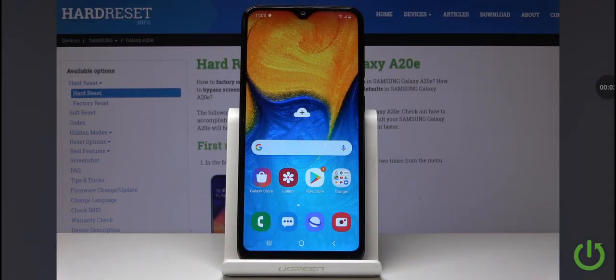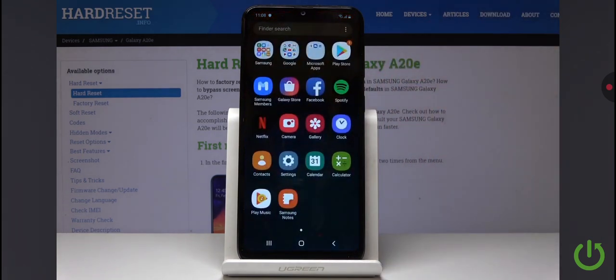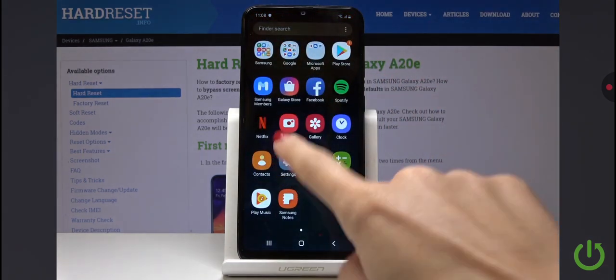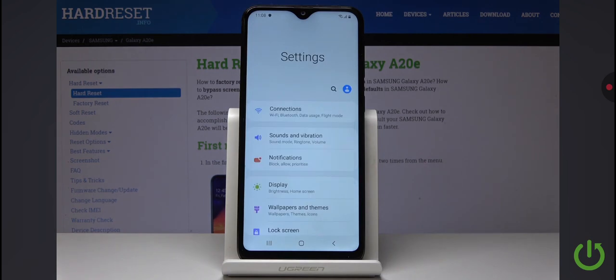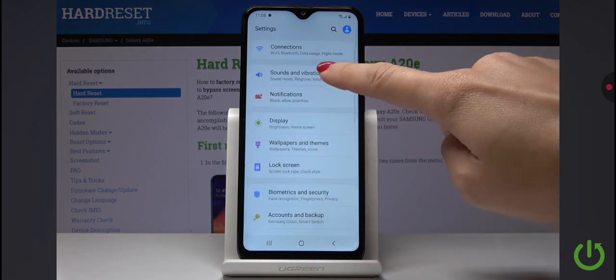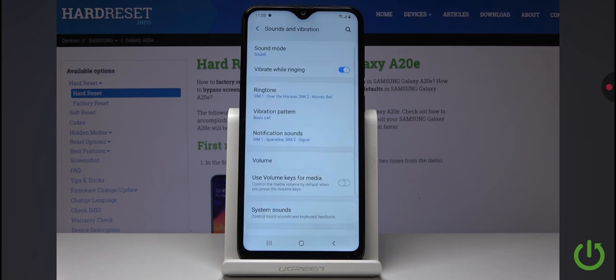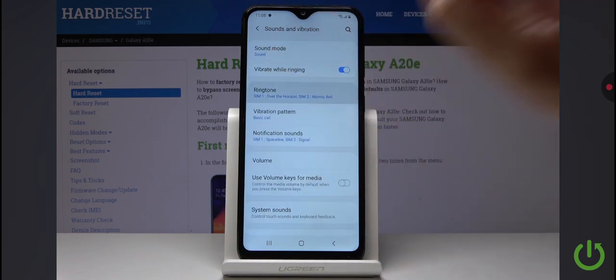Galaxy A20e, and let me show you how to change ringtone on the following device. So at first, let's open list of all applications, then find and select the settings. Then you have to open sound and vibration and go to ringtone.